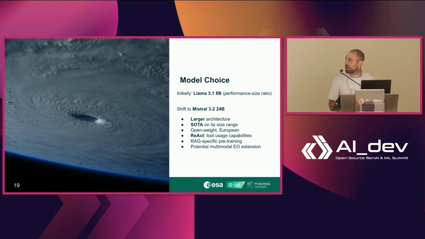It's trained with ReAct, so it's already capable of tool use. It has tool usage capabilities. It has some RAG-specific pre-training, mainly in terms of the citation-specific tokens. And because it is already integrated with a visual encoder, it opens the door relatively easily in the future for a potential multimodal EO extension, where we would fine-tune the encoder into the domain.